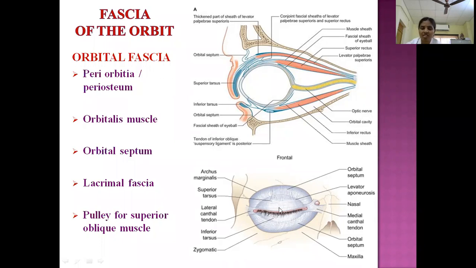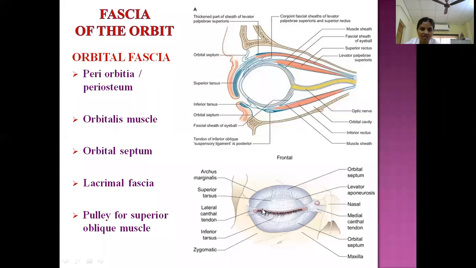This palpebral fascia is also known as orbital septum. Here I have included the third one, orbital septum. So what is orbital septum? Palpebral fascia, a continuity of the orbital fascia from the orbital margins, and projects into the lids, the eyelid, as well as from below the lower eyelid. So this orbital septum thickened close to the eyelid margin is known as tarsal plate. Superior tarsal plate is almond shaped, whereas inferior tarsal plate is somewhat rod shaped and smaller in diameter compared with the upper one. So superior tarsal plate and inferior tarsal plate.